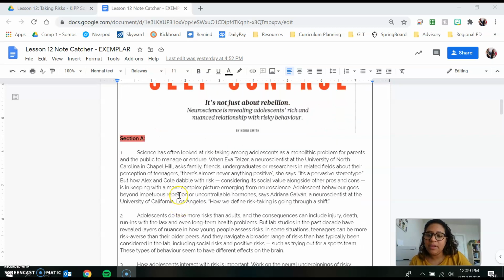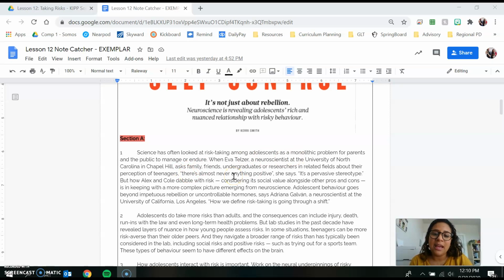So the first section, I'm going to demonstrate how to annotate using this key. Science has often looked at risk-taking among adolescents as a monolithic problem for parents and the public to manage or endure. So where it says that risk-taking among adolescents is a monolithic problem, that is an opinion, that adolescents are a problem. However, I'm not going to highlight this because what I really want to highlight are facts and opinions that I can then use to support an essay on this topic. So I'm going to show you what I mean.